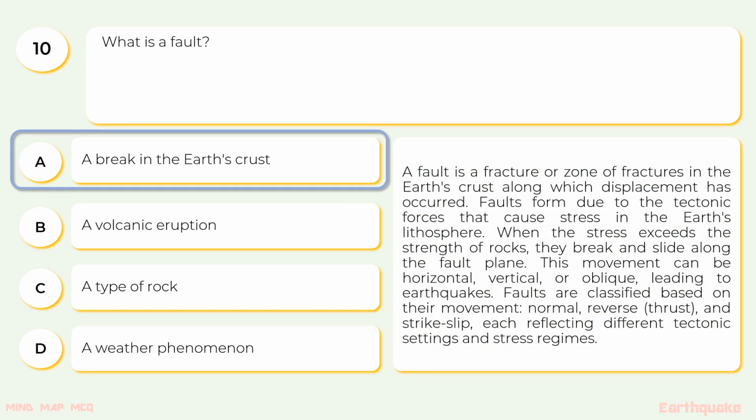A fault is a fracture or zone of fractures in the Earth's crust along which displacement has occurred. Faults form due to the tectonic forces that cause stress in the Earth's lithosphere. When the stress exceeds the strength of rocks, they break and slide along the fault plane. This movement can be horizontal, vertical, or oblique, leading to earthquakes. Faults are classified based on their movement: normal, reverse, and strike slip, each reflecting different tectonic settings and stress regimes.